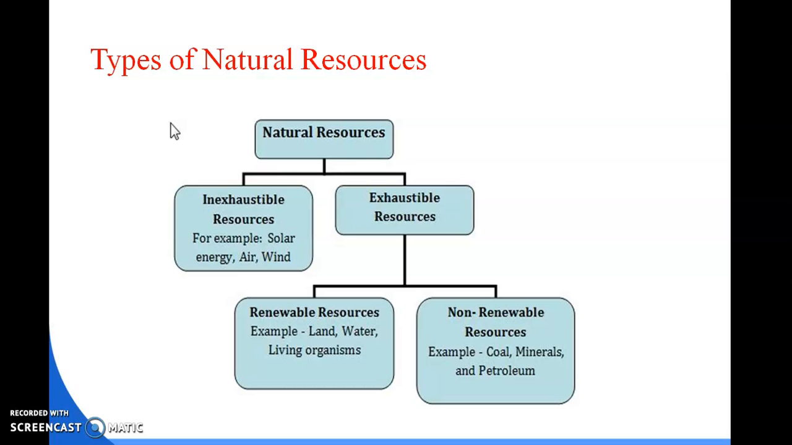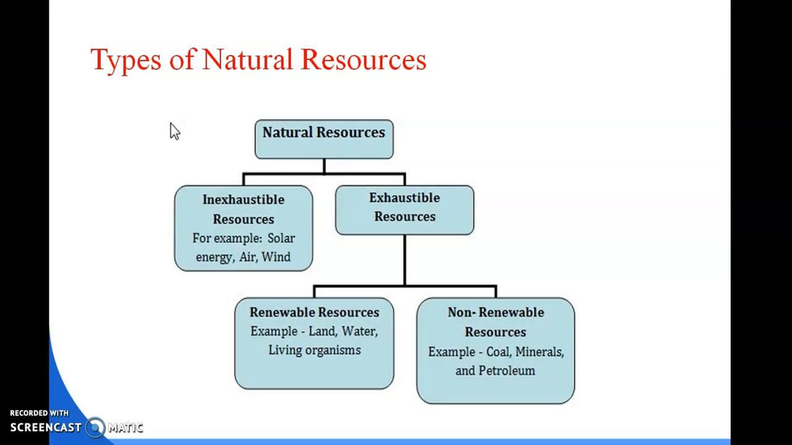There are two types of natural resources. One is inexhaustible natural resources and the second is exhaustible natural resources. Inexhaustible resources are, for example, solar energy, air and wind. And exhaustible natural resources are again subdivided into two types: one is renewable resources and the second is non-renewable resources.